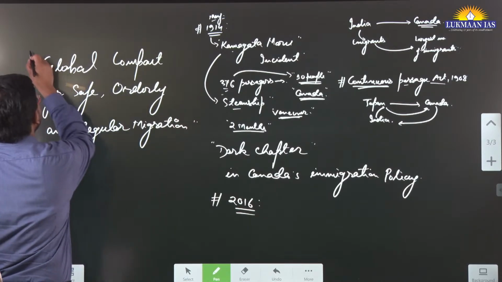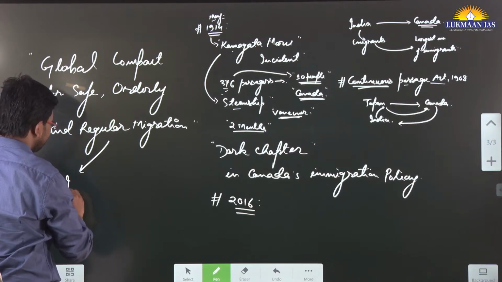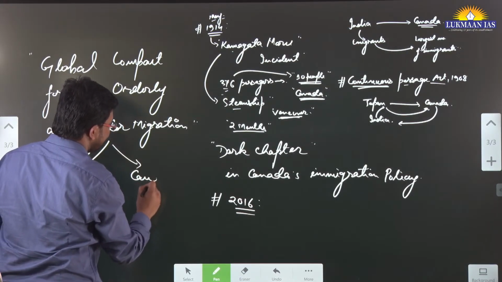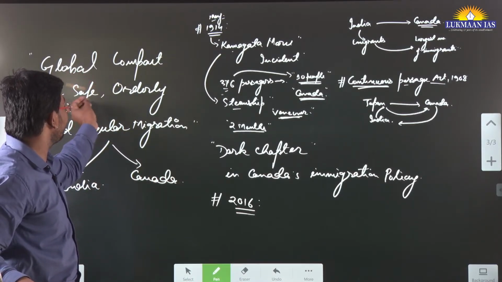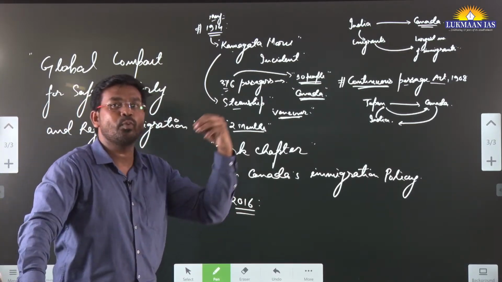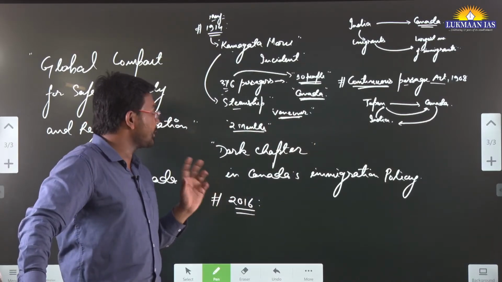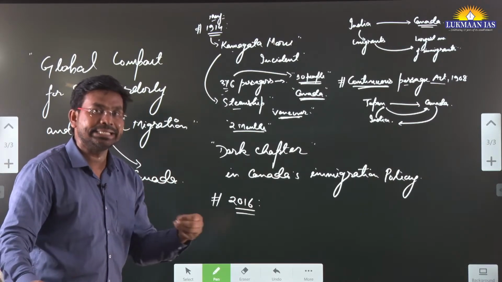This pact was signed by both countries, India and Canada, so they are signatories to this treaty. It says that those people who want to migrate from one country to another, or come back from the other country to the first country, should be allowed easy entry.